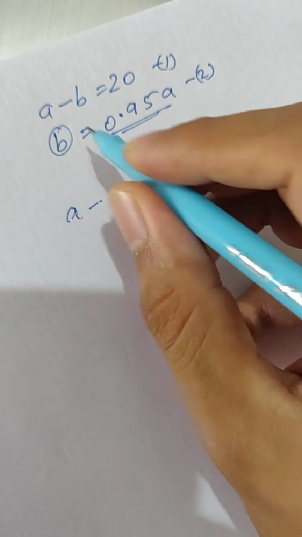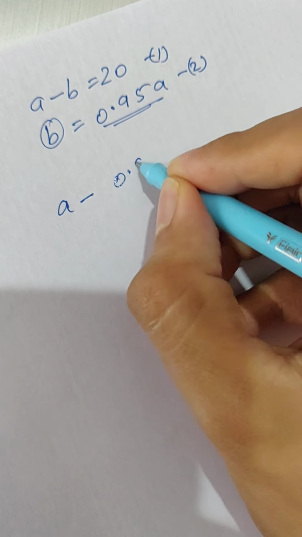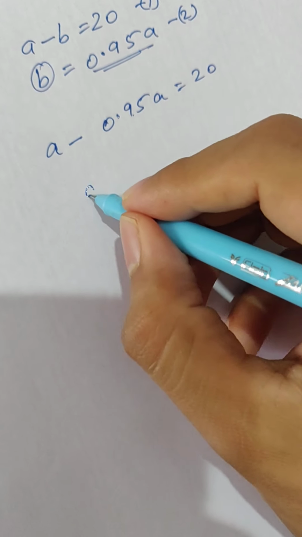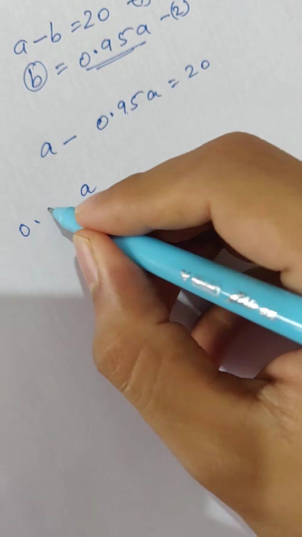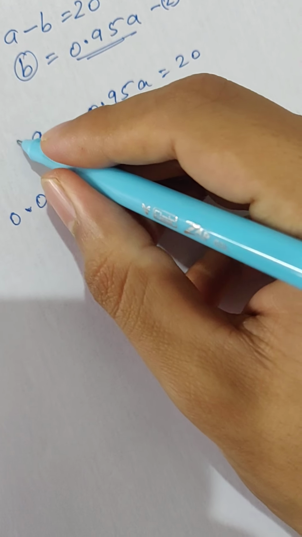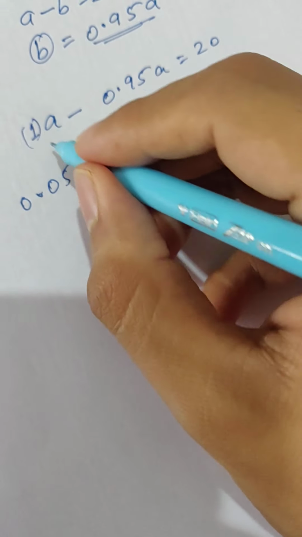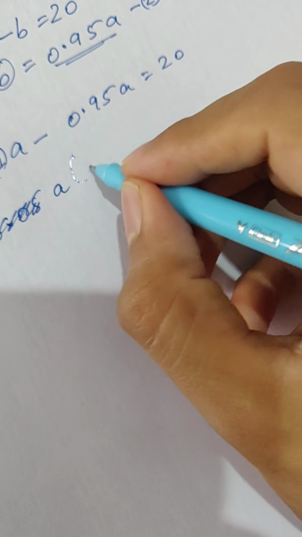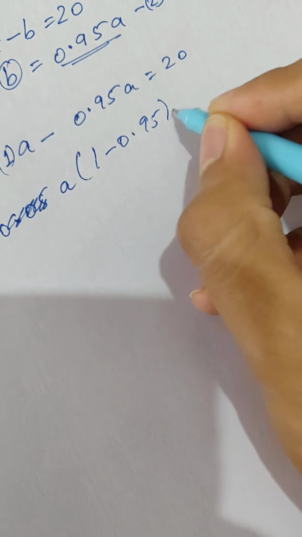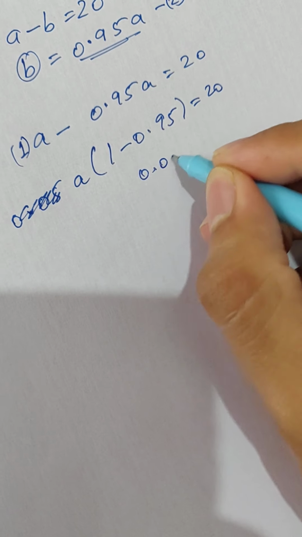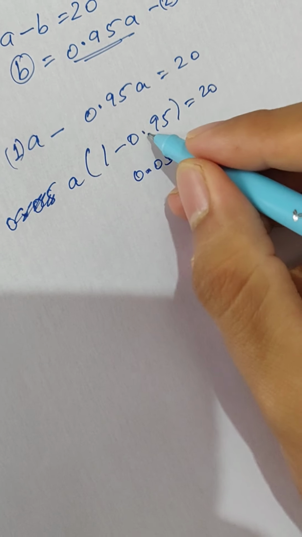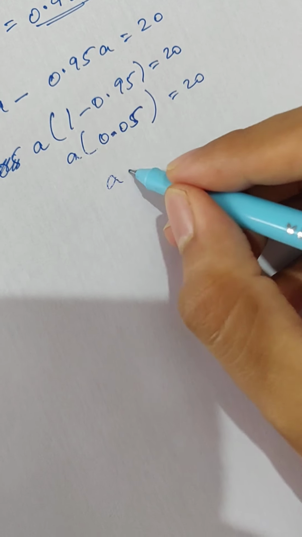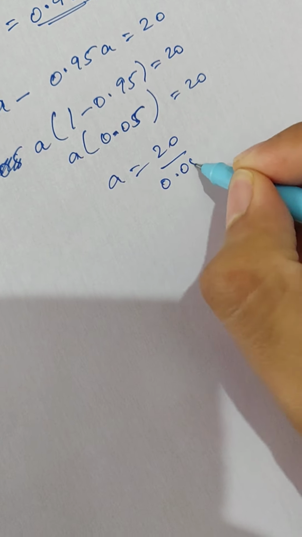So A minus, now this is B, 0.95A is equal to 20. A minus 0.95A is 0.05A. Just like maths, this is 1. You can consider it as a coefficient. I'll show it. So A, take A common, into 1 minus 0.95 is equal to 20. So this is 0.05. Don't write 0.5, right? 0.05. So A is equal to 20 divided by 0.05, right?